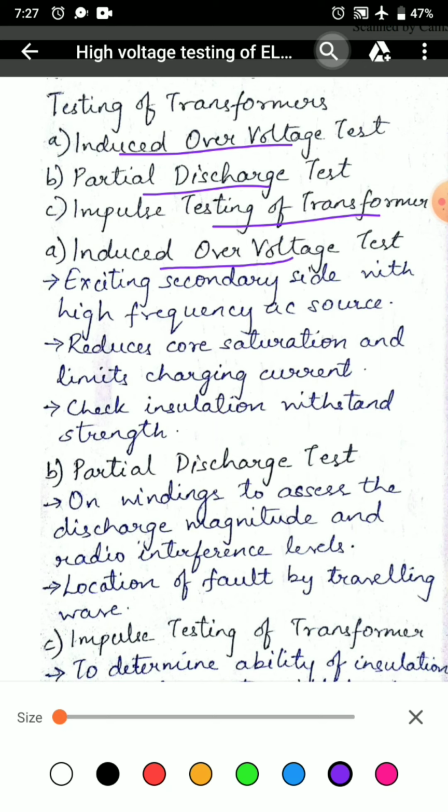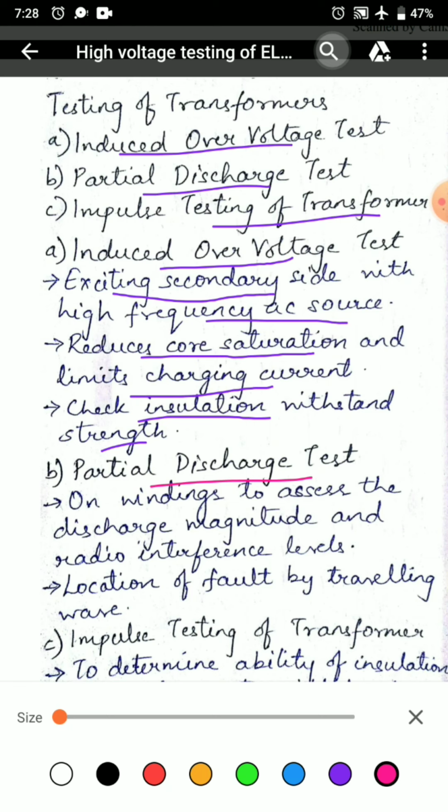Induced overvoltage test: the transformers are tested for overvoltage by exciting secondary side of the transformer from a high frequency AC source of 100 to 400 Hz to about twice the rated voltage. This reduces core saturation and limits charging current. It is used to check insulation withstand.